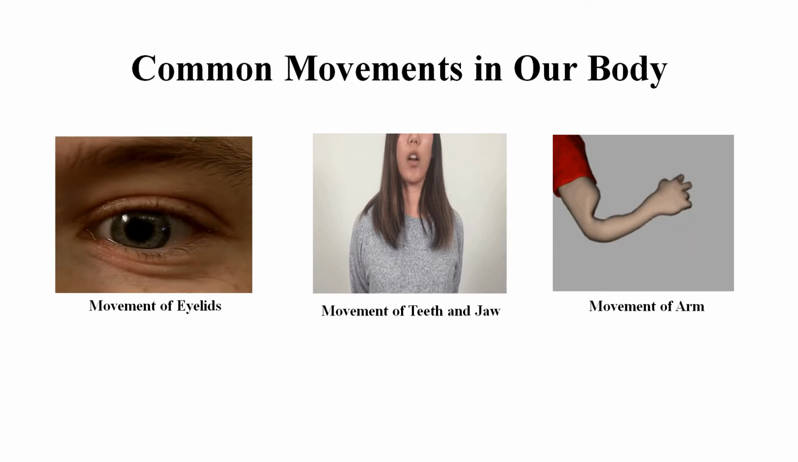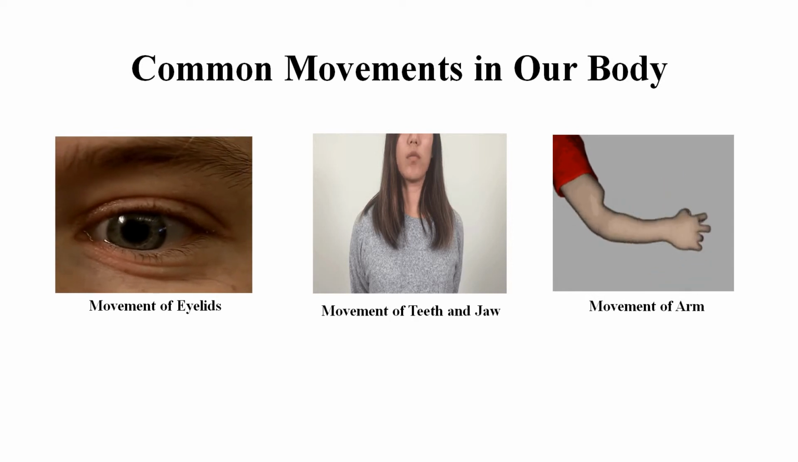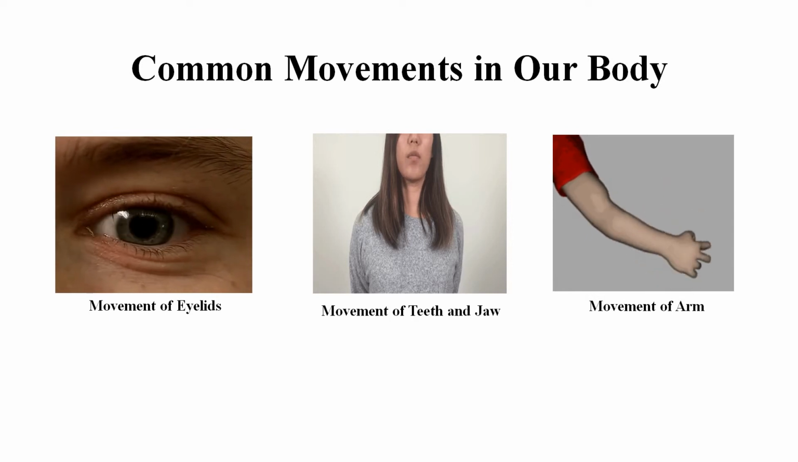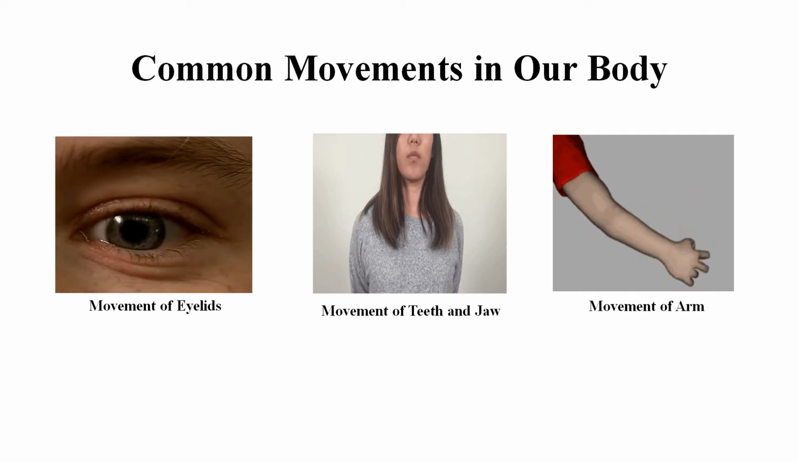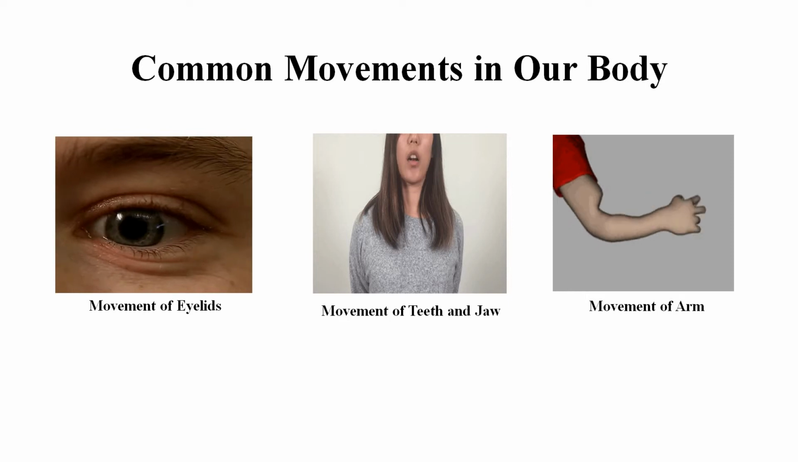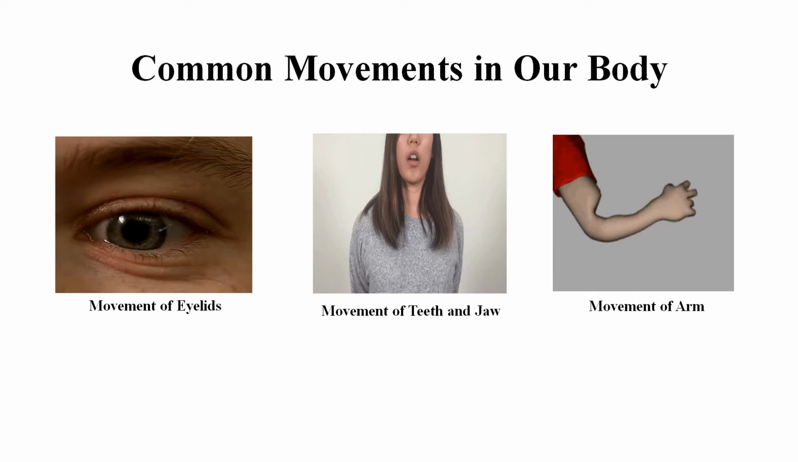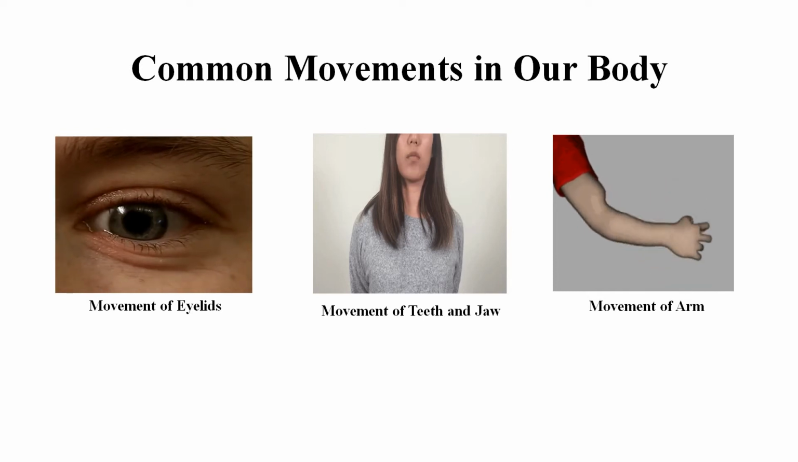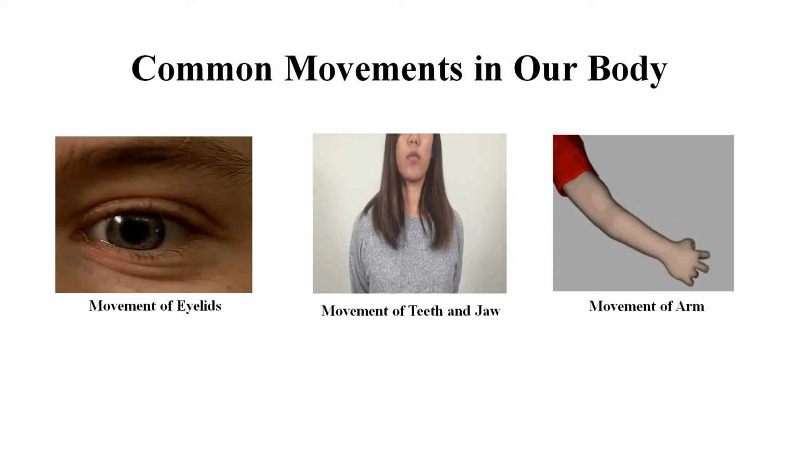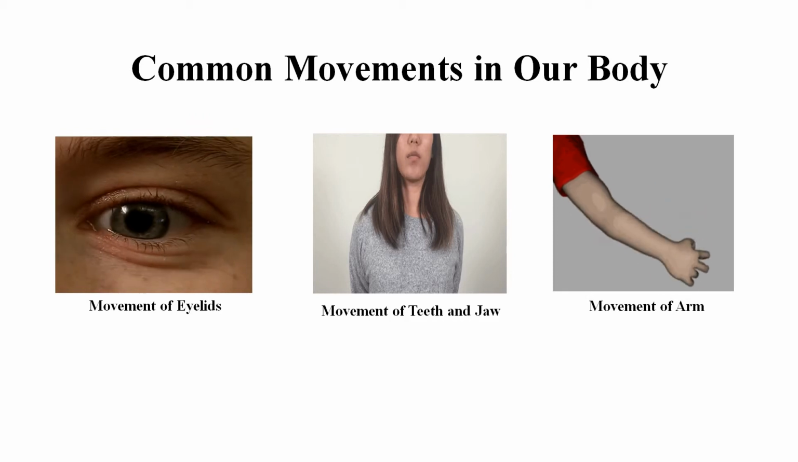Students, we know that a change in the position of an object is called movement. Many movements take place in our body and also in other organisms' body. The movements such as movement of eyelids, heart muscles, teeth and jaw, arms and legs, head, neck, etc. are the common movements in our body.